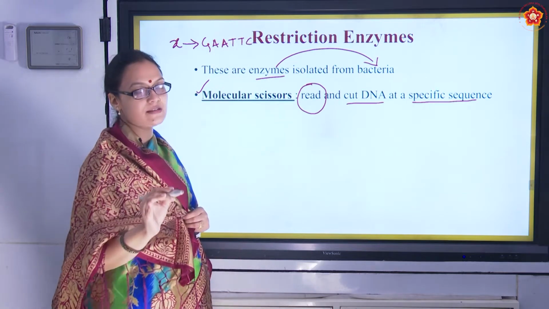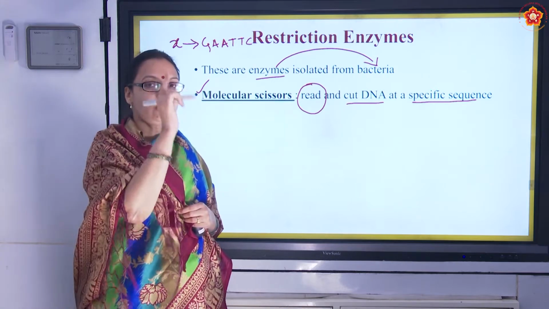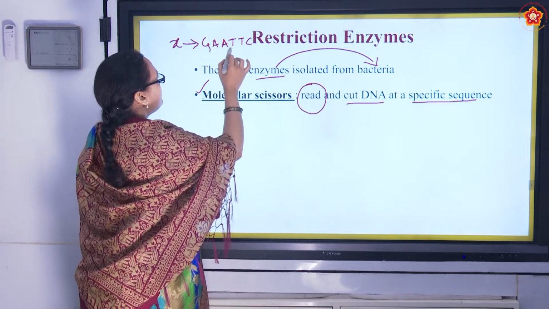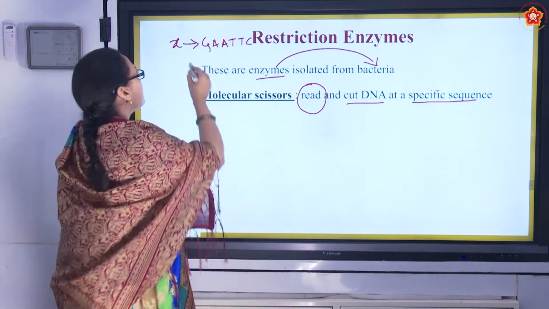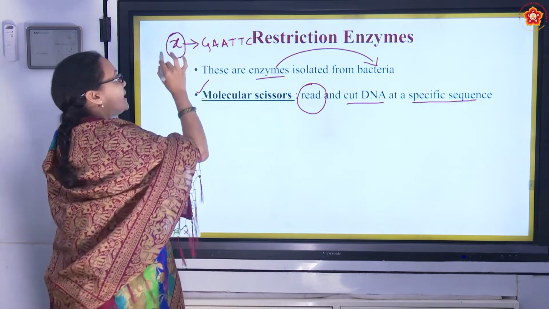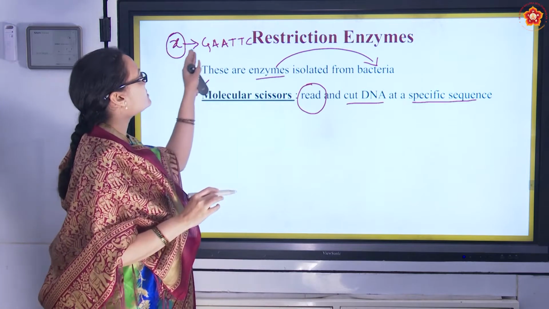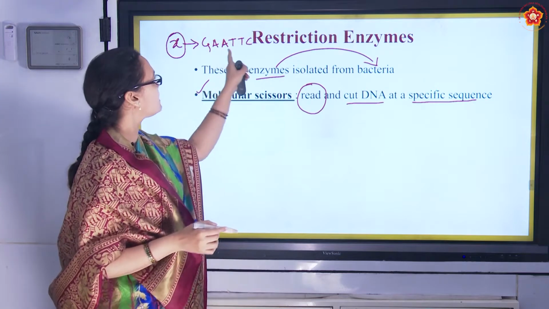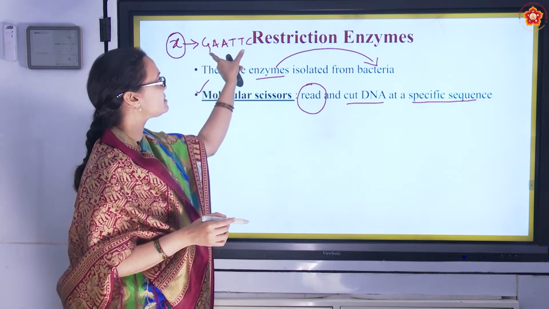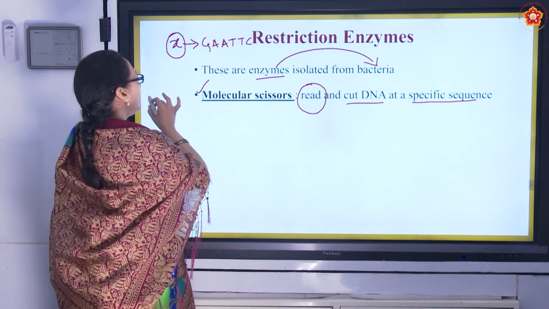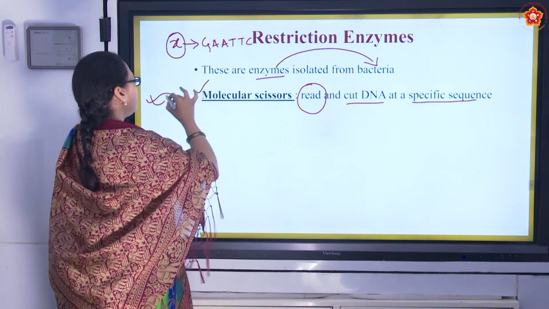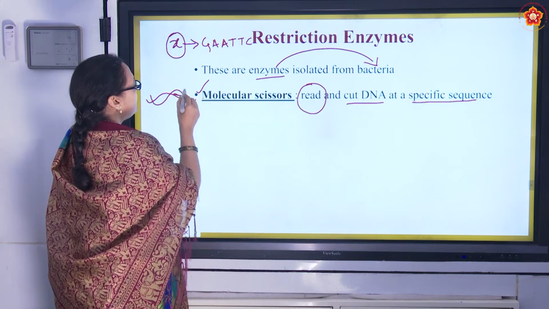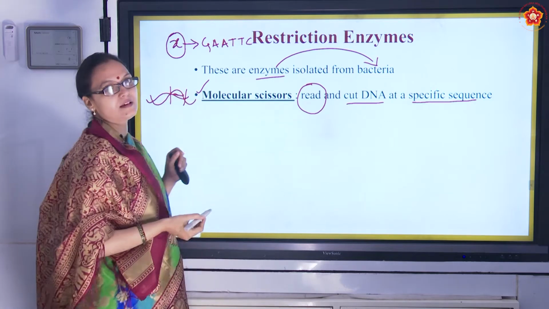All the restriction enzymes can read only 6 nucleotide sequence. 1, 2, 3, 4, 5, 6. Okay. So this enzyme with name X can read GAATTC. So whenever this enzyme X reads this sequence, immediately it makes a cut. If this is the DNA, if here is GAATTC, immediately it makes a cut.